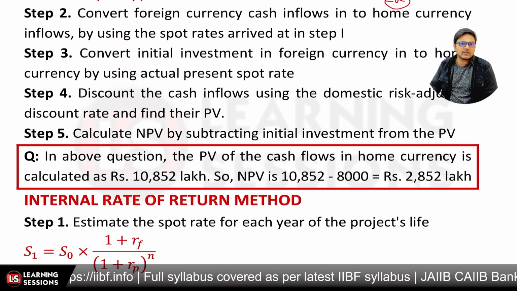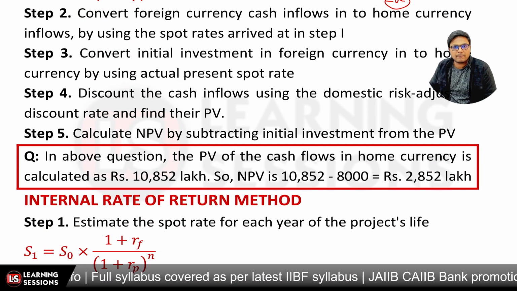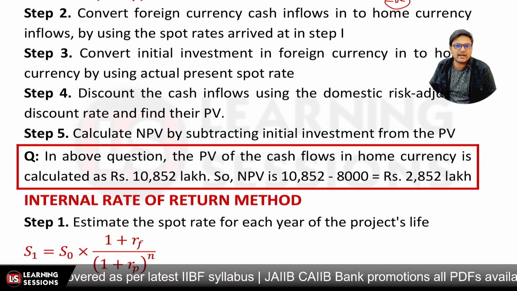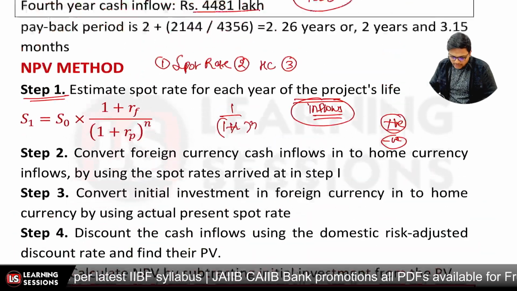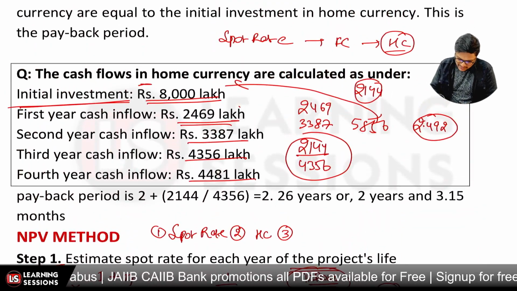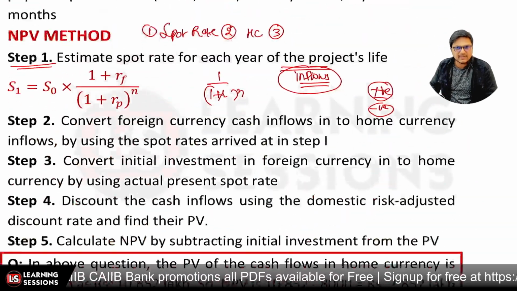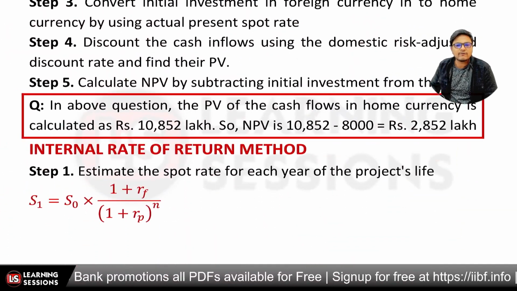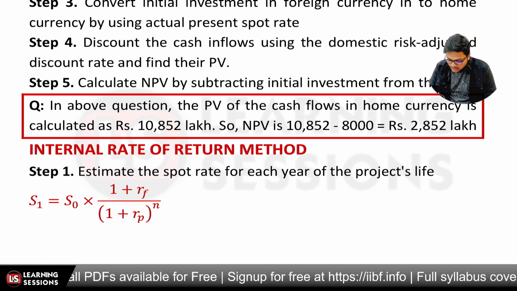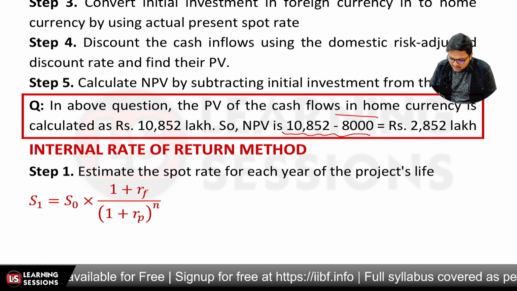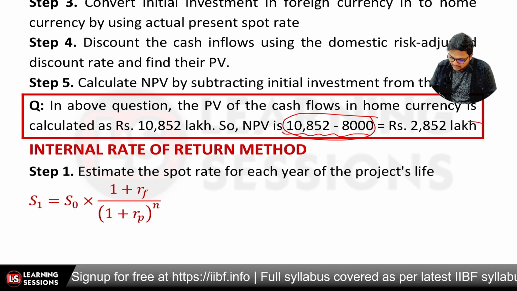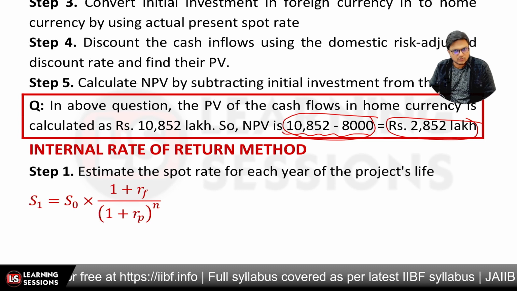Now let's have a look at the question over there. It says in the above question, the present value of the cash flows in the home currency is calculated to be 10,852. So we have already calculated the present value over here. The present value for these cash flows is calculated to be 10,852 lakhs. So the NPV will be equal to 10,852 minus the initial investment over there. That will be equal to 2,852 lakhs over there, right?